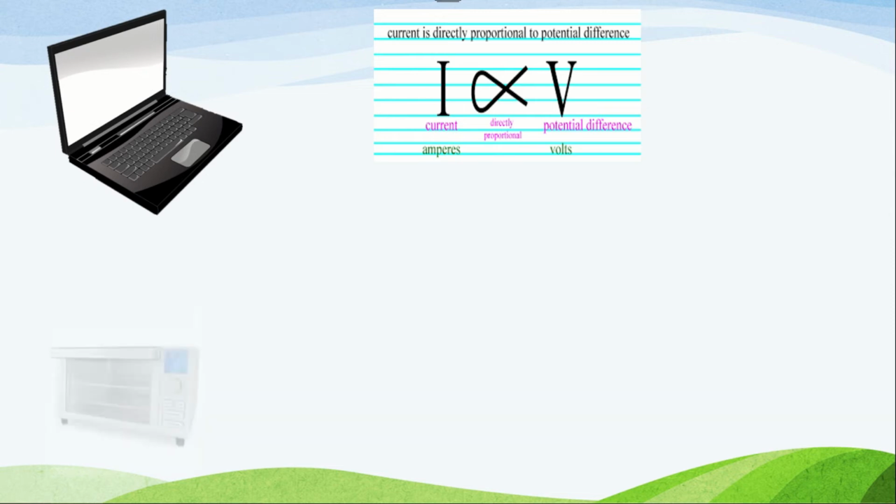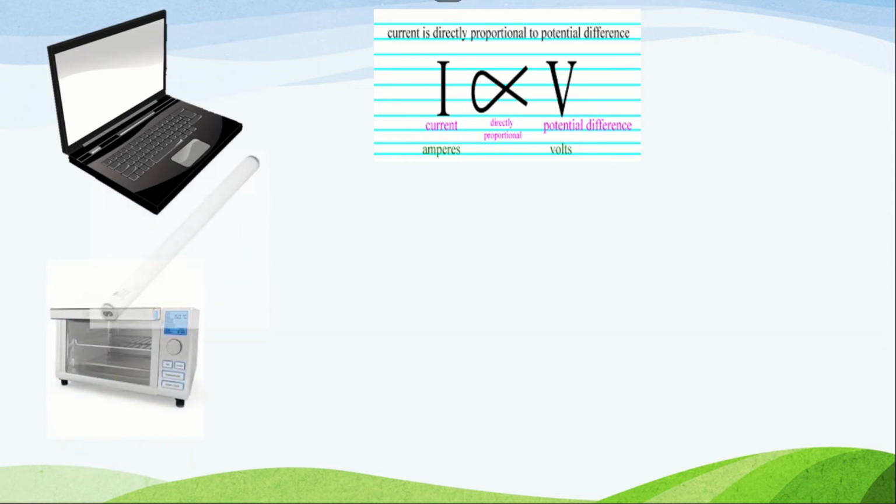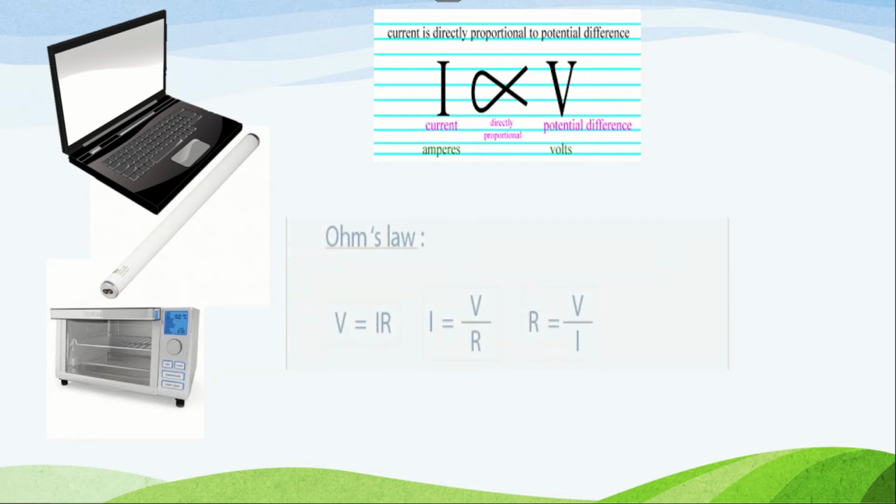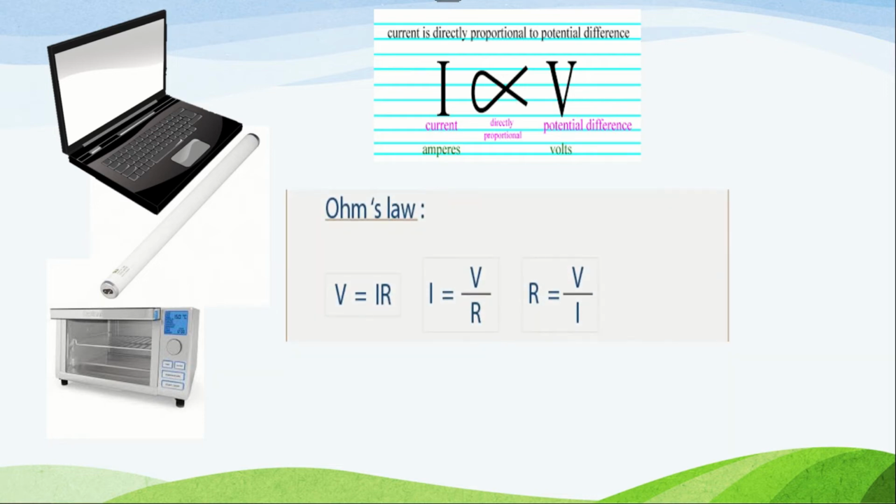Laptop needs a different current, oven needs a different current, tube light needs a different current. How, by keeping voltage constant, can we change the current? This can be done by series and parallel combination of resistors. In Ohm's law I already told you V is equal to IR. I is inversely proportional to R. That is, if I play with the resistance of the resistor, I can change the value of current needed for different devices.